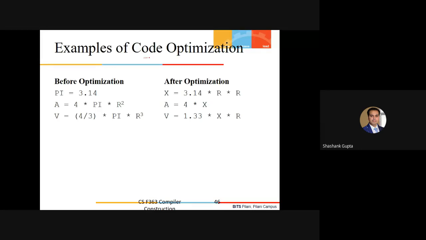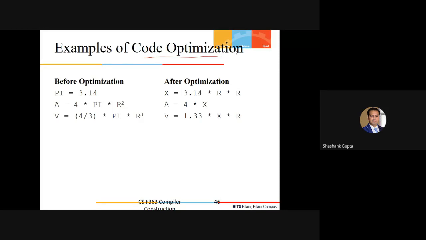And we talked about the code optimization phase. This is the only phase which should be completely treated as optional by most compilers, and it is not going to change the existing representation of the program. And what is the existing representation of the program? That is the unambiguous representation, where the complete meaning of the program must be known to the compiler, not with respect to the algorithm, but with respect to the underlying constructs. So this is whatever we have discussed so far up to the front end phases.